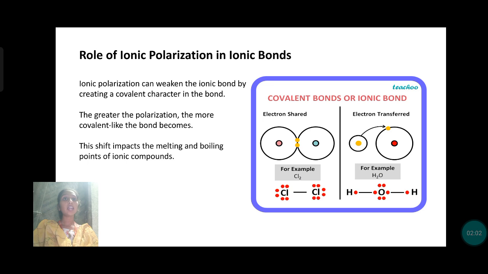Role of ionic polarization in ionic bonds. Ionic polarization can weaken the ionic bond by creating covalent character in the bond. The greater the polarization, the more covalent-like the bond becomes.